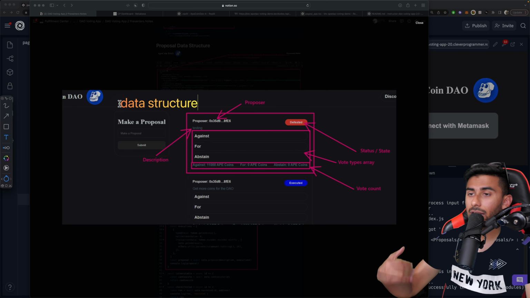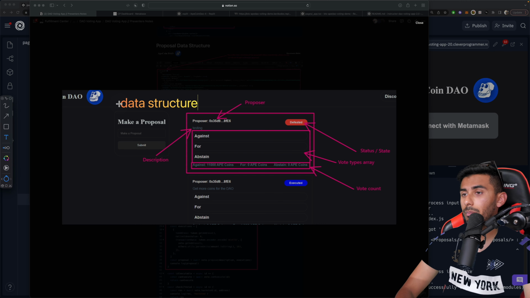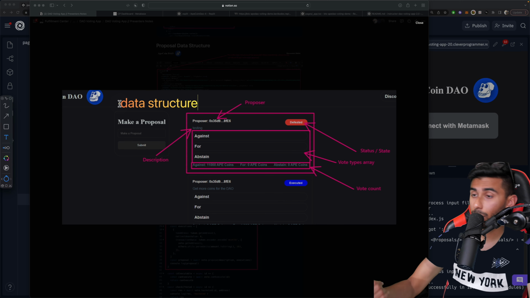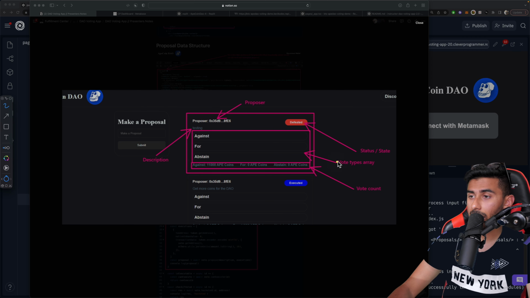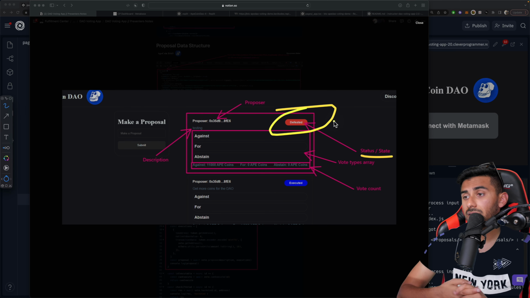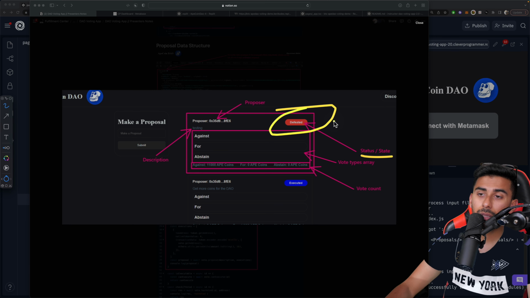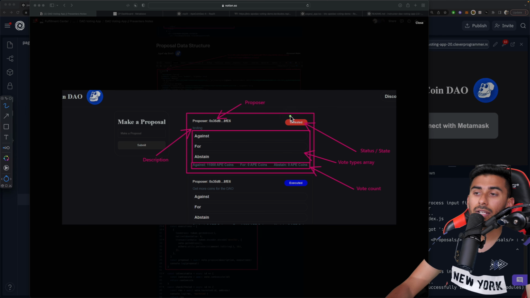So meaning like that object that we get back, this is how we can parse it. We can grab the proposer from the proposal. We can grab the description from it and a few other things. Now, there are a few other things like the status. So it can say defeated. It can say successful. So for example, if most people were against and the vote is over, it'll say defeated. If most people were for and it's over, it'll say successful. Okay, so that's the status/state.